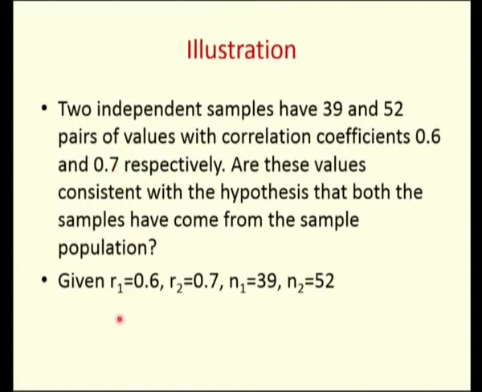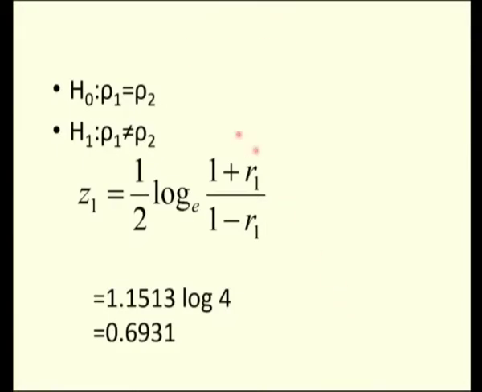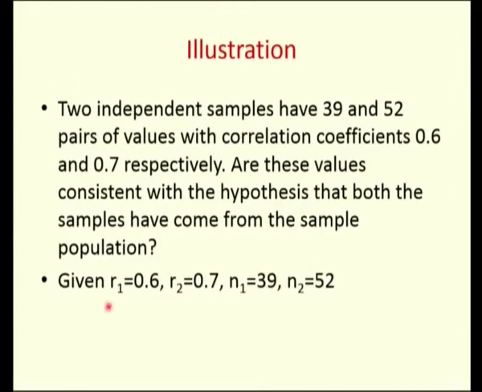So what is given in the problem is R1 is 0.6, R2 is 0.7, N1 is 39 and N2 is 52. My null hypothesis here is H0: rho 1 is equal to rho 2, against H1: rho 1 not equal to rho 2. So we have a two-tailed test, and as I told you, we need to calculate Z1 and Z2. Z1 is half into log of 1 plus R1 by 1 minus R1, where R1 is 0.6.